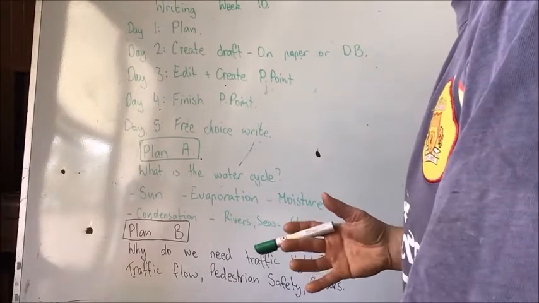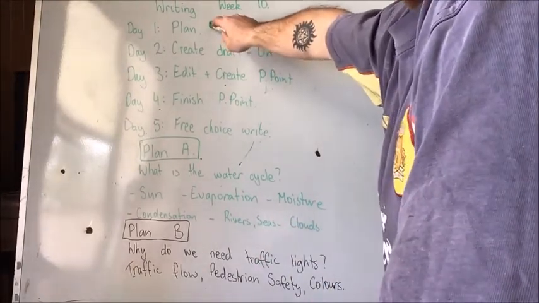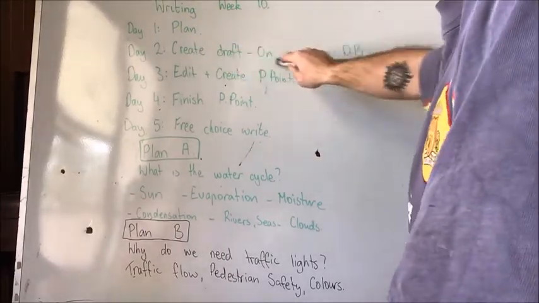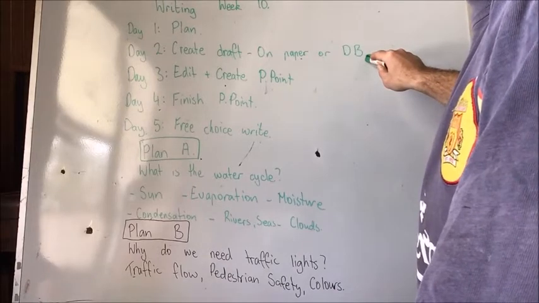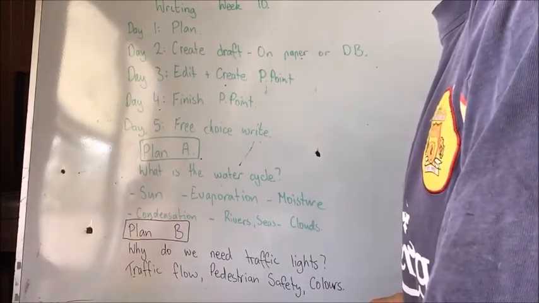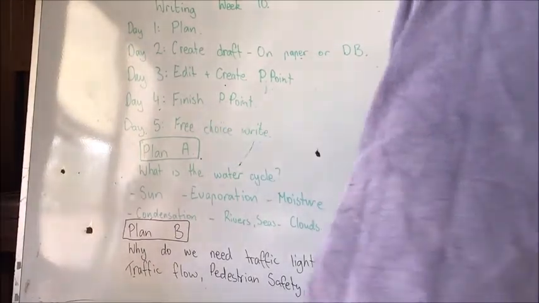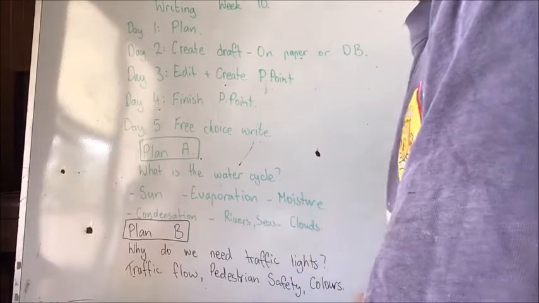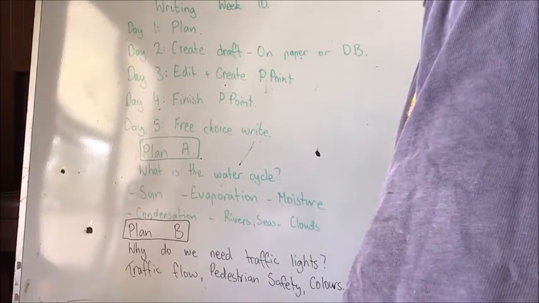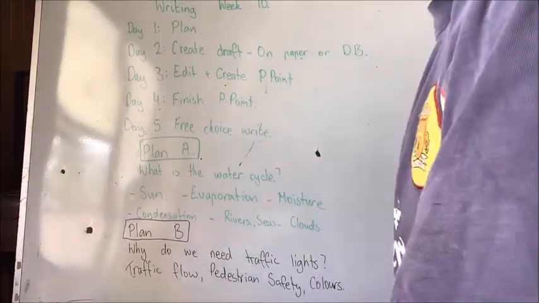Now, there's going to be a few different videos to show you, all right? So this video, we're going to show you what the plan looks like. Then another video on the computer will show you what the draft on paper or DB will look like. And then editing, creating the PowerPoint, what the PowerPoint should look like, all right? Now, plan A and plan B. So they're the two explanations that I've done. They're the ones that I'm going to show you the plan for. Obviously, you can't use these ones this week.